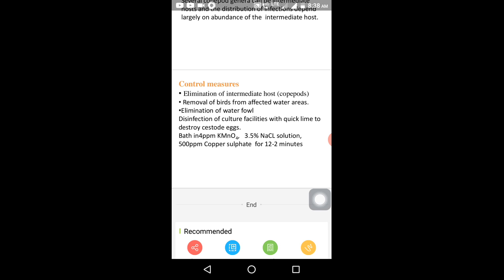It can also be controlled by bath in 4 ppm KMnO4 solution or 3.5% NaCl solution, or bath in 500 ppm copper sulfate solution for 2 to 12 minutes. Thank you.